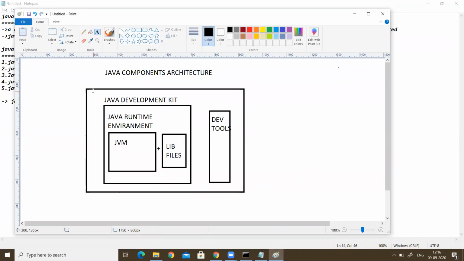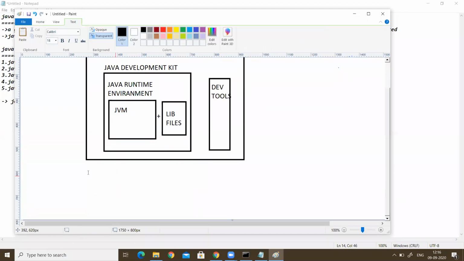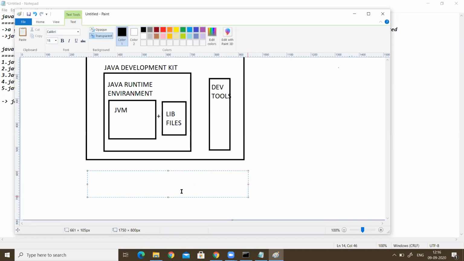So we are going to install the Java Development Kit. This contains the complete components: the Java Runtime Environment, JVM, library files, and some development tools. So what is JDK?